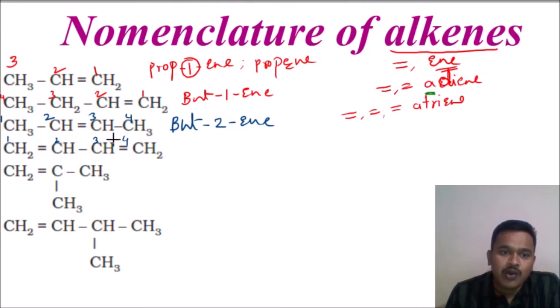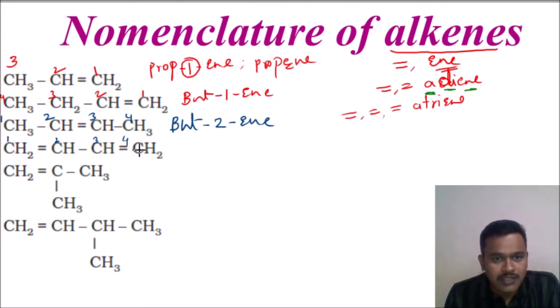Here two are there, so that is a diene. Like that we have to write. See how we are going to write now. Here the longest chain is chosen, including the functional groups. Any branch is there? No branch is there. So the root word will be buta. This I have to write. Buta.